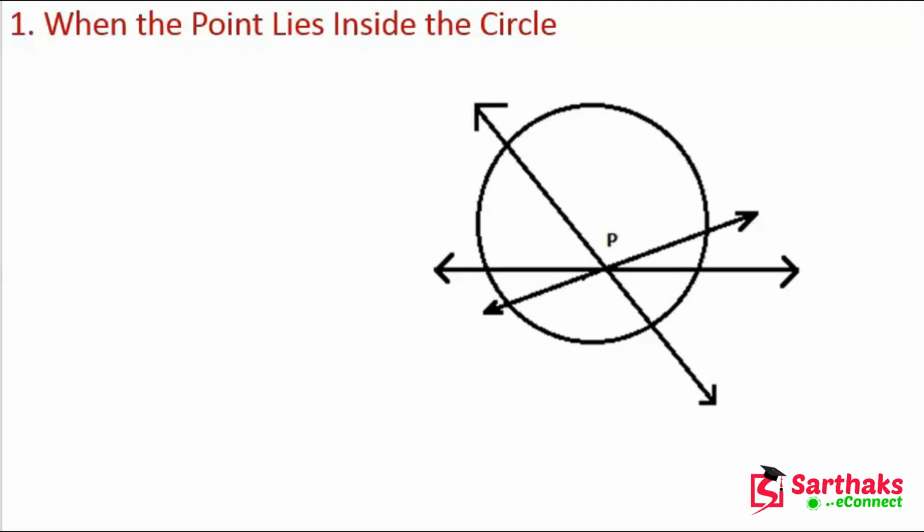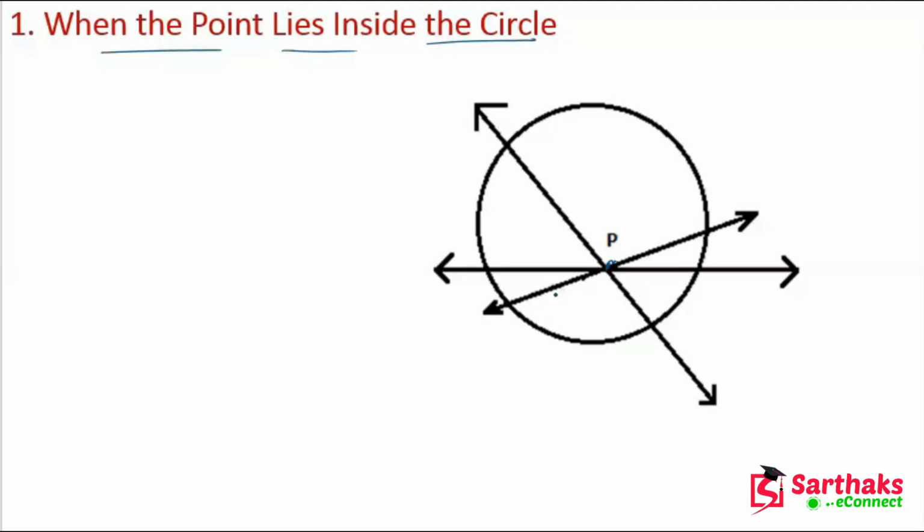So the first case is that when the point lies inside the circle. Now in this case, let's suppose we have a point which is inside the circle.